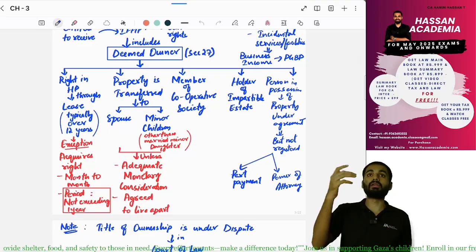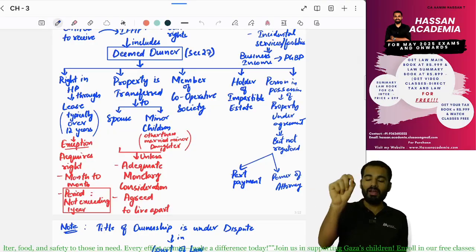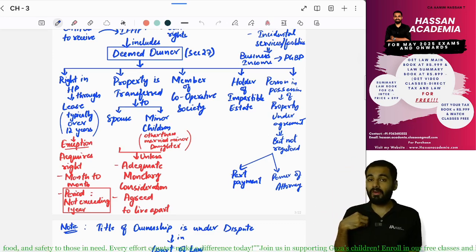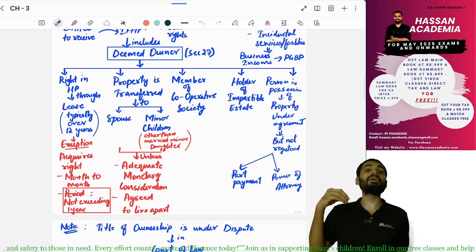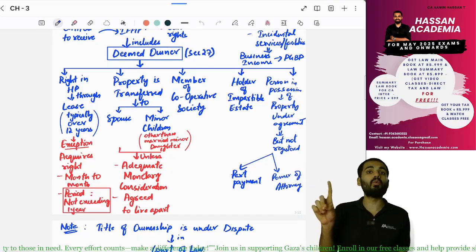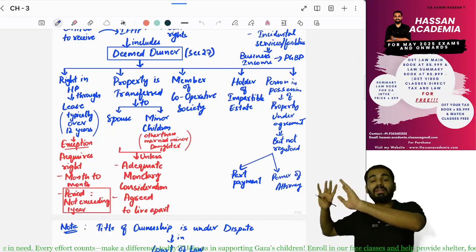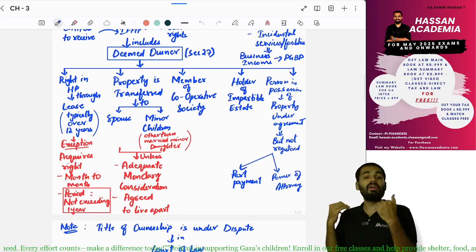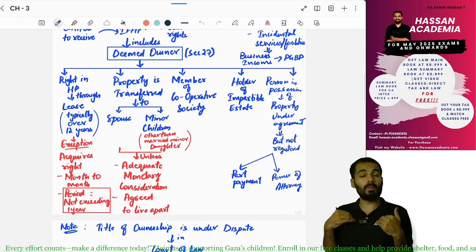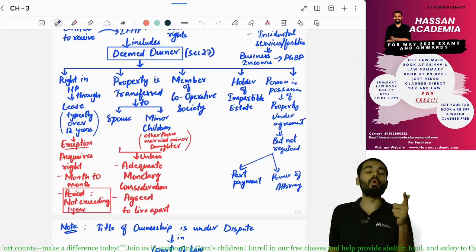Next, third situation regarding deemed owner: let's say the father has transferred his house property to his spouse or minor children. This minor children won't include a minor married daughter. So even though the minor children or spouse have the house property in their name, still the father will be considered as the deemed owner.